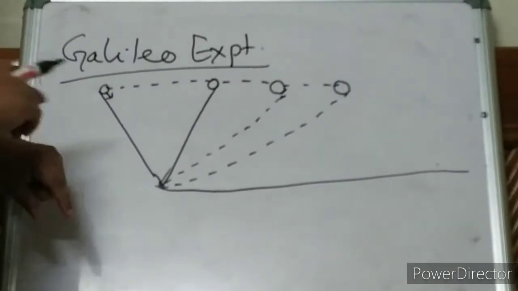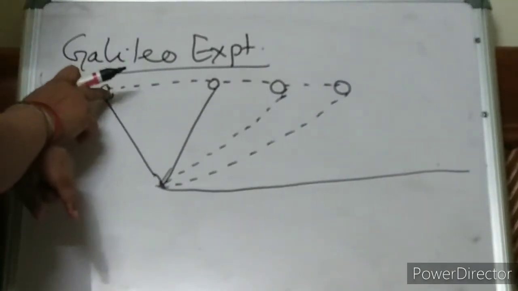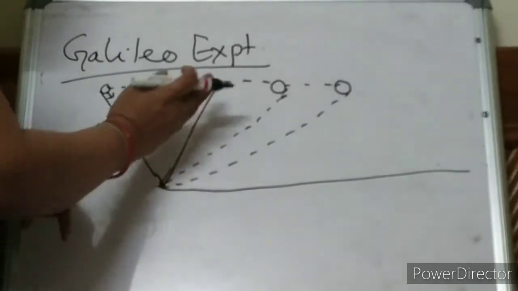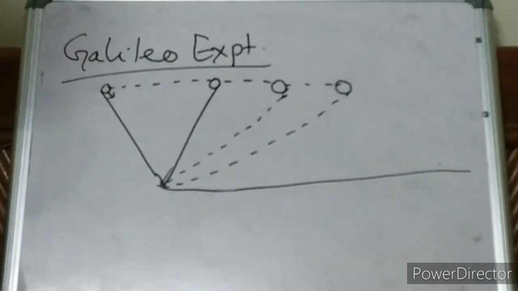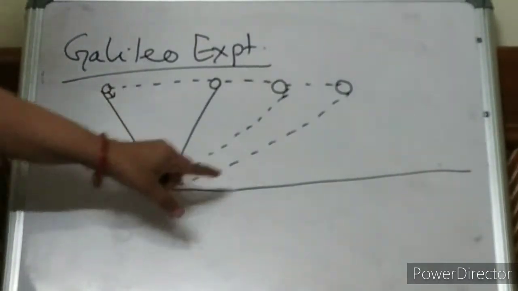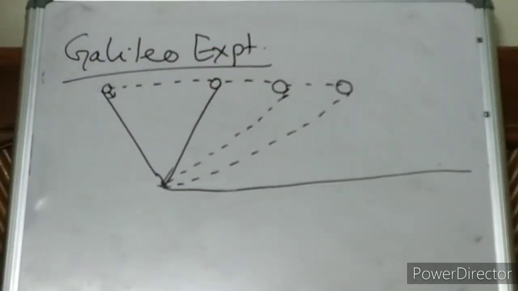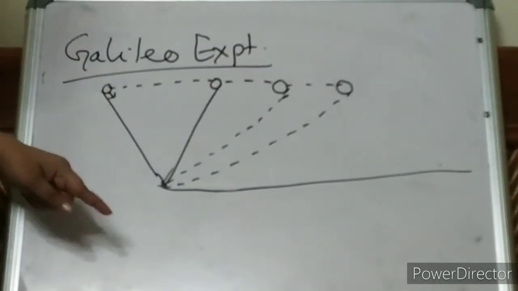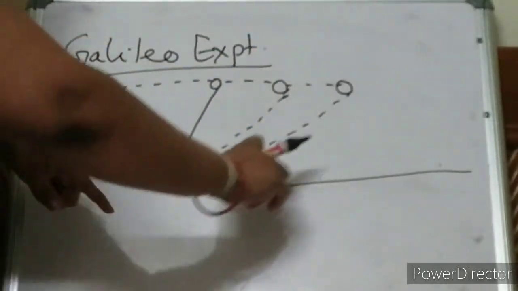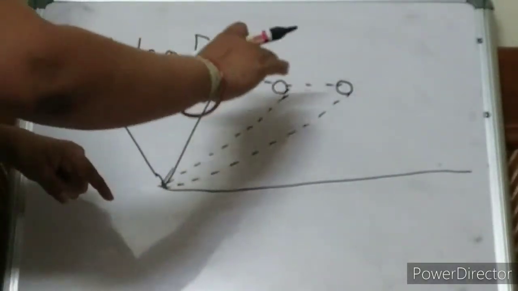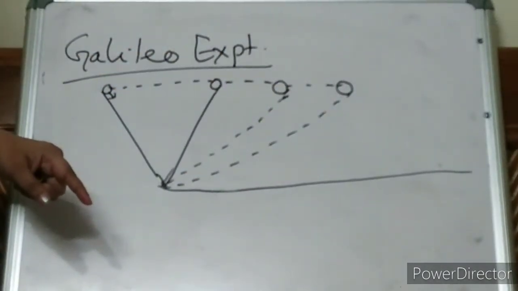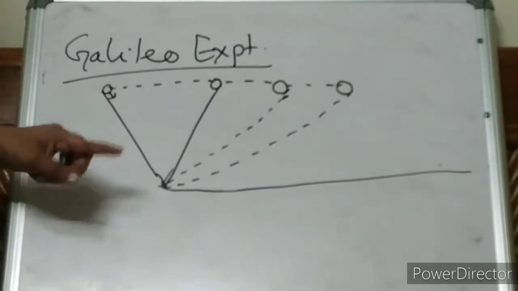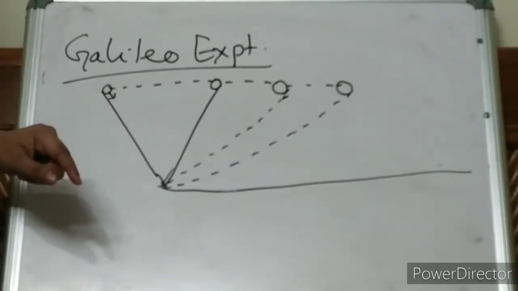The same marble, if I drop it from this side and I have made the surface straight, horizontal, will keep on moving for an indefinite time. That means the marble is still looking for the same height. When it gets the same height, only then can it stop. This is what Galileo has done.